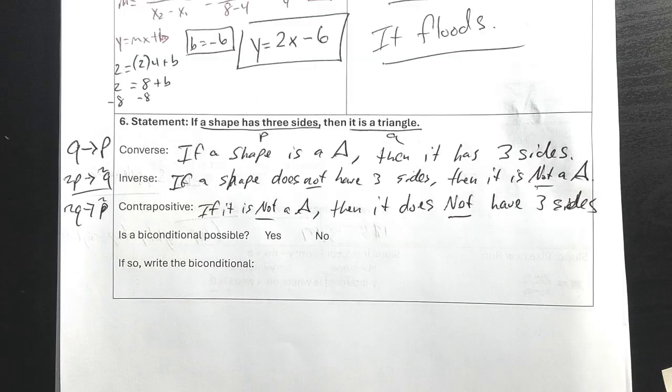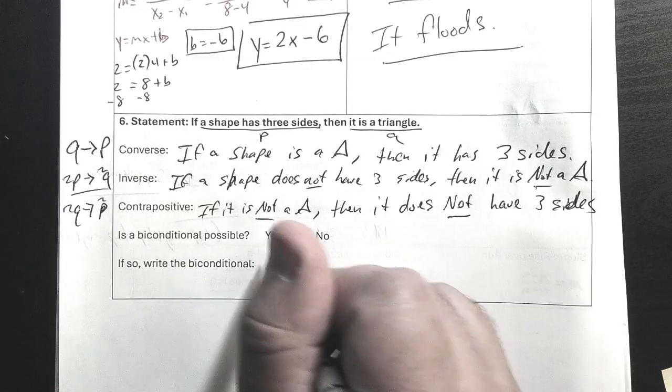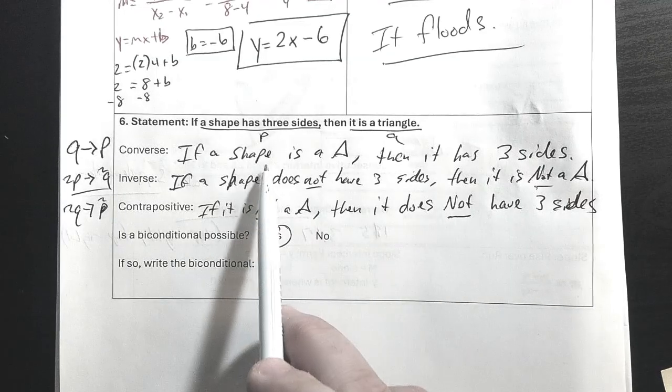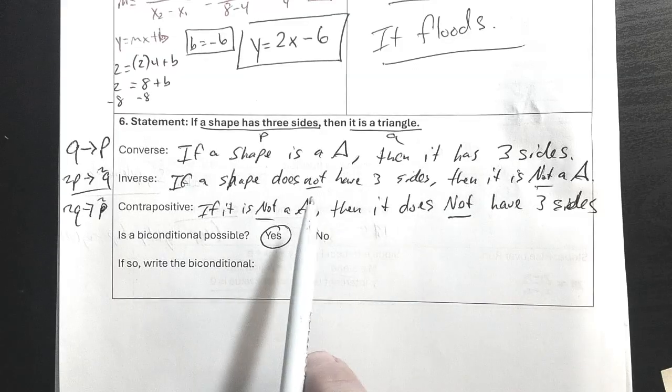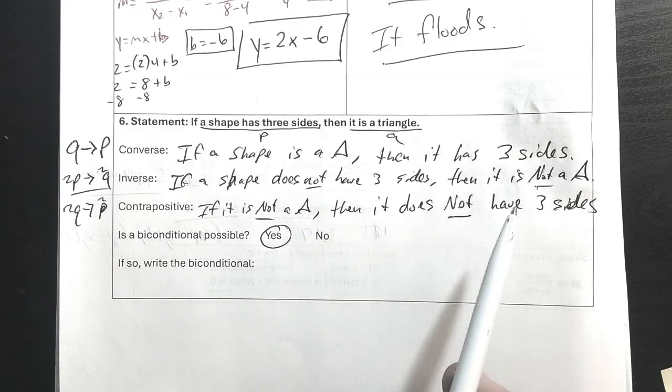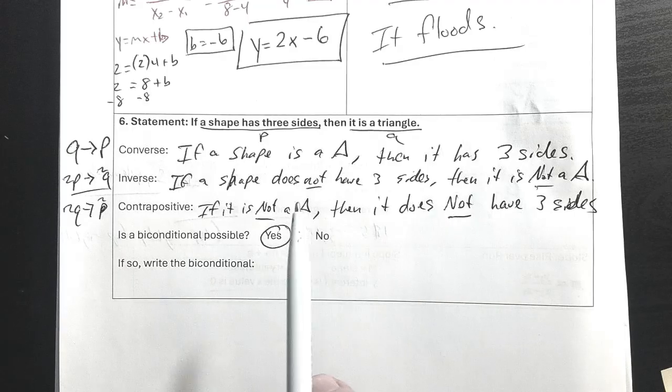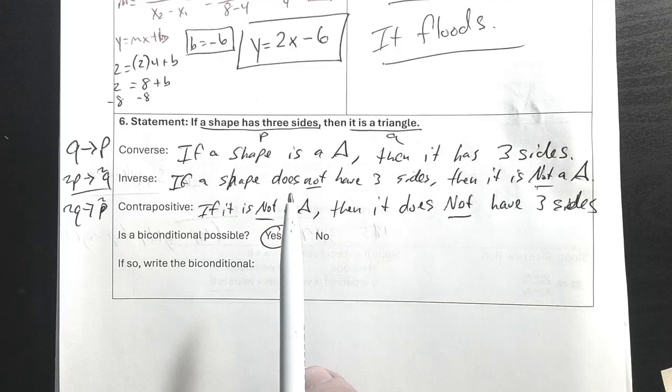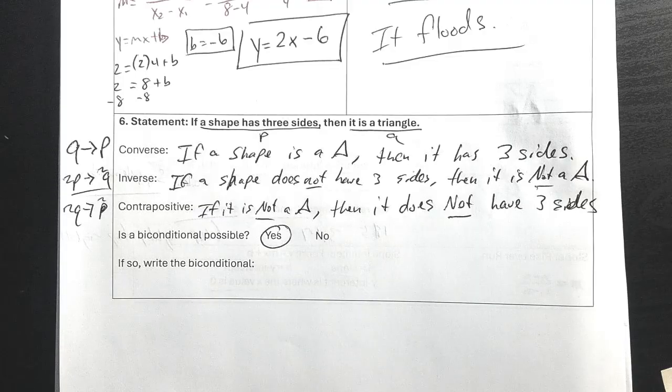Is the biconditional possible? And it's yes, because if it's a triangle, it's going to have 3 sides. If it doesn't have 3 sides, then it's not a triangle. And if it's not a triangle, it's not going to have 3 sides. A triangle is very specific. Anything more than 3, 4, that's a quadrilateral. You can't say every quadrilateral is a parallelogram or whatever. But you can say that for a triangle.